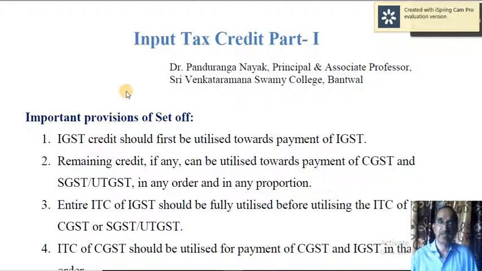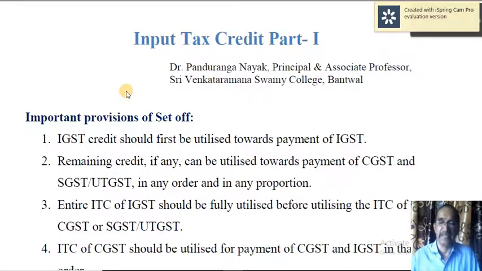So 60,000 minus 50,000. So still you have got IGST credit of 10,000. That is called surplus IGST. This can be utilized towards the payment of CGST and SGST or UTGST in any order or in any proportion.